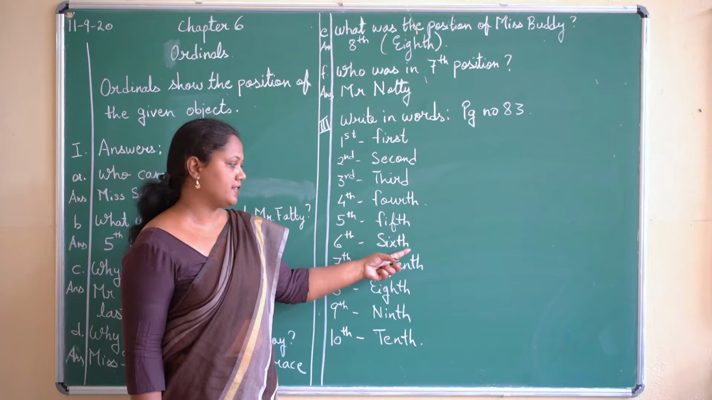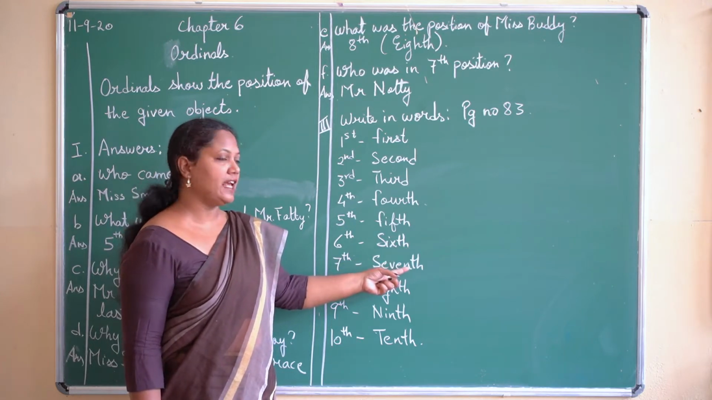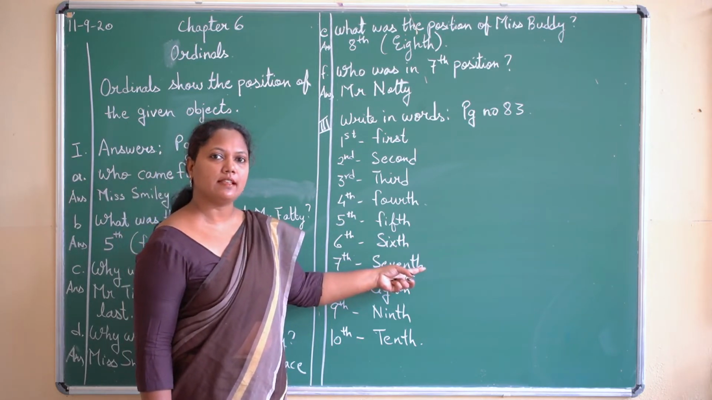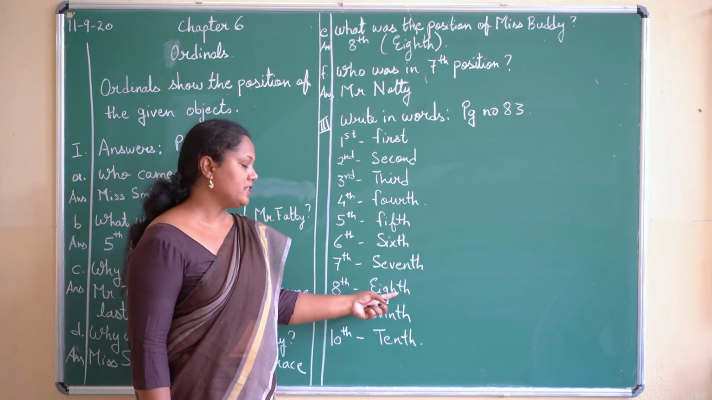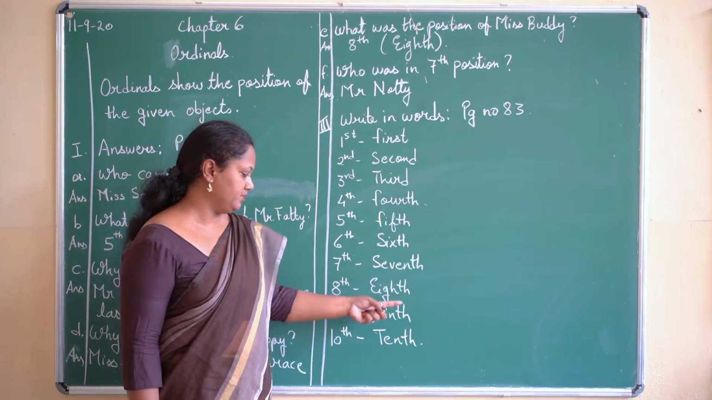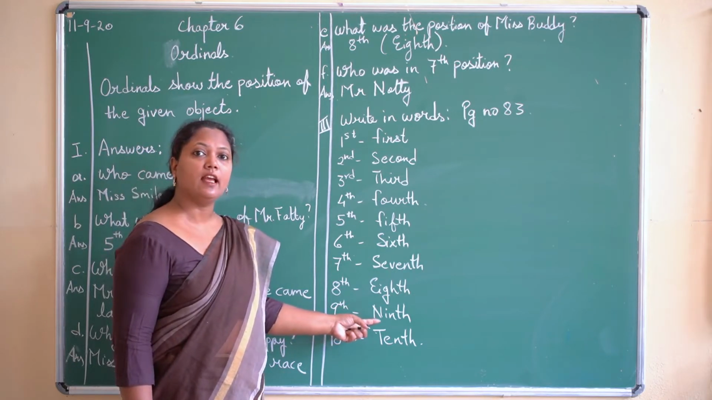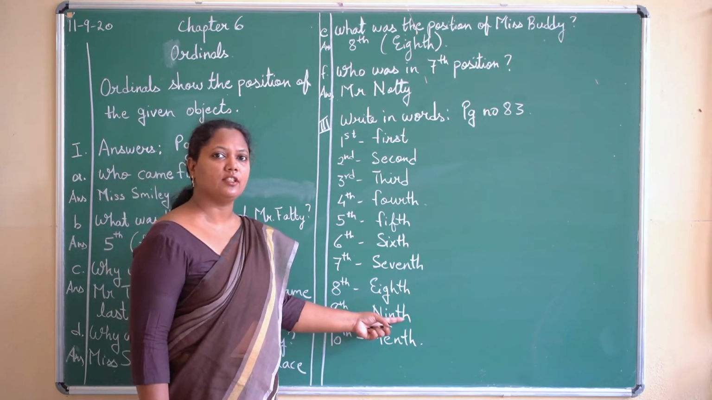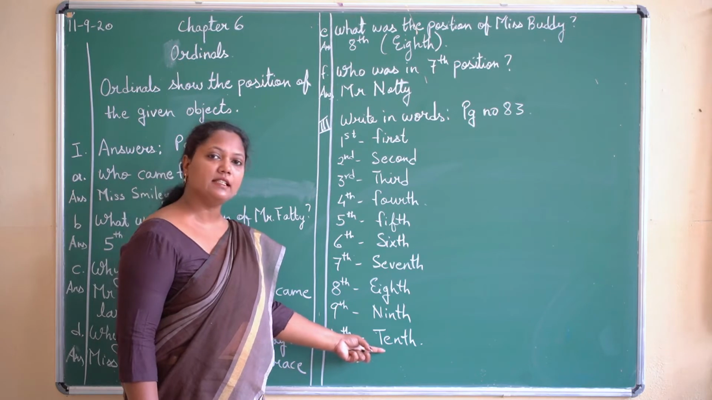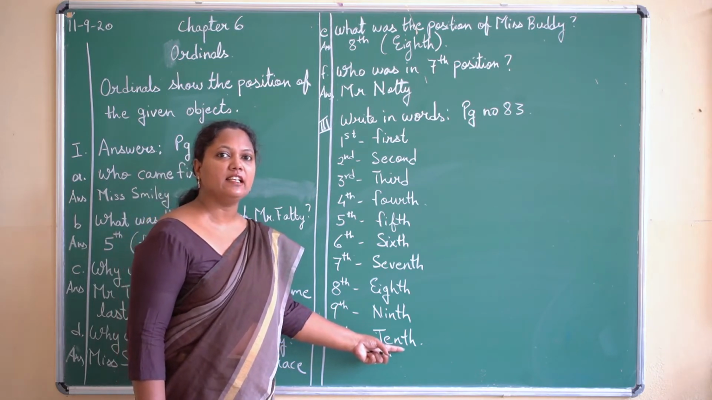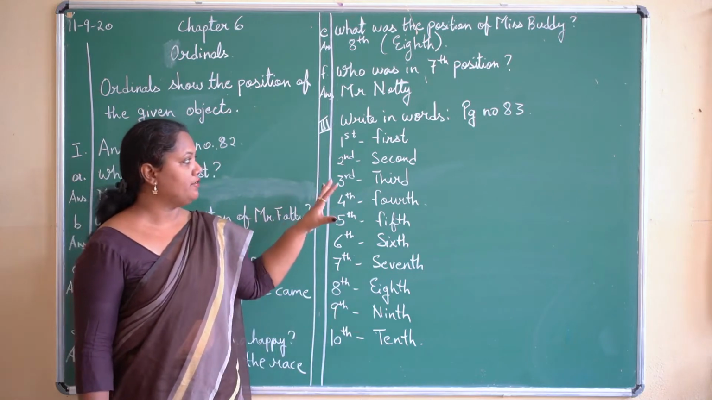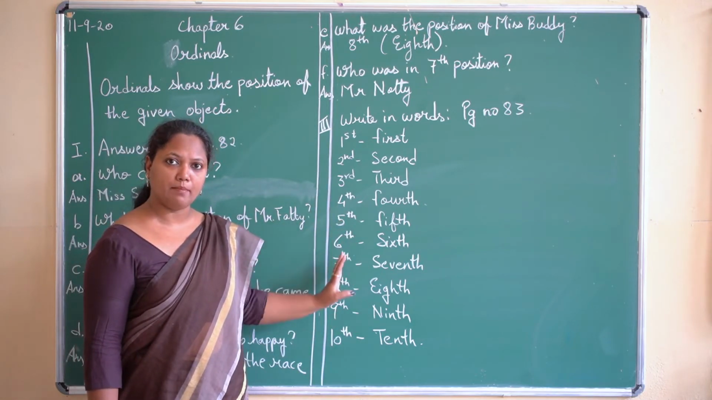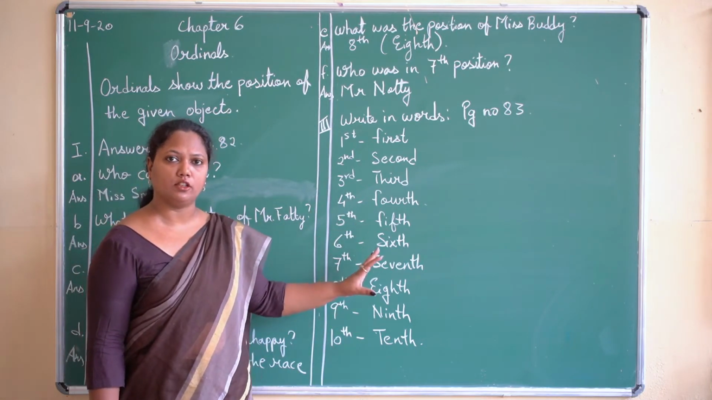S-I-X-T-H, sixth. S-E-V-E-N-T-H, seventh. E-I-G-H-T-H, 8th. N-I-N-T-H, 9th. Last, T-E-N-T-H, 10th. Alright children, so we have learned this now, how to write the numbers and in words also.